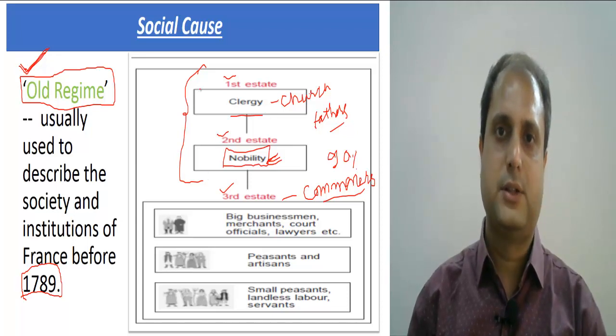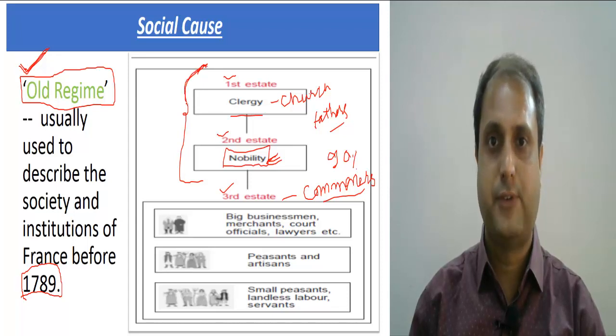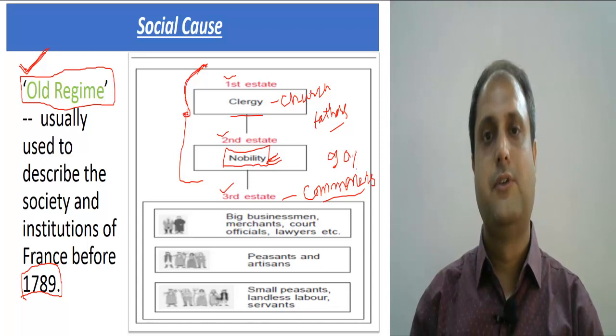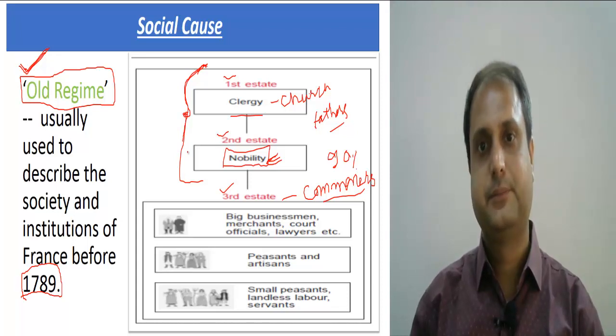Now the people of France became very upset. Why? Why would the first estate and the second estate not pay the tax? Taxes should be paid by everybody. Now, in the French society, only the third estate was paying the tax.